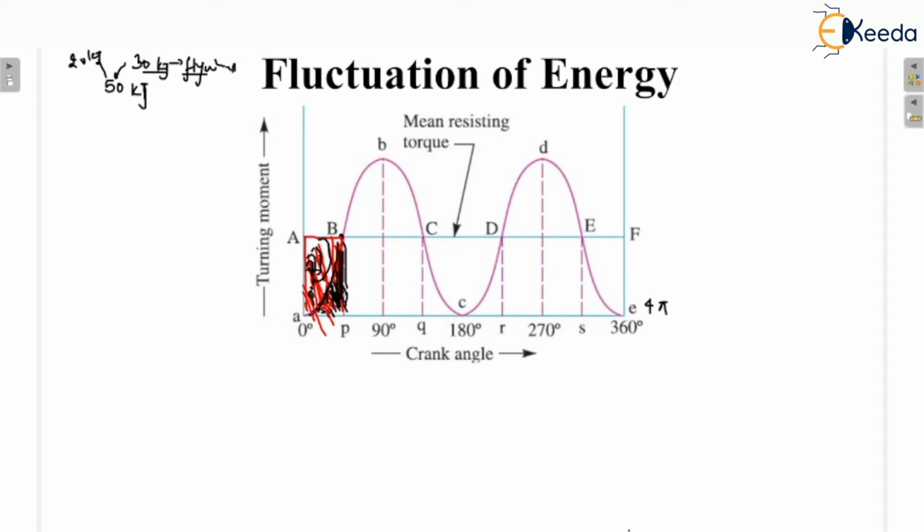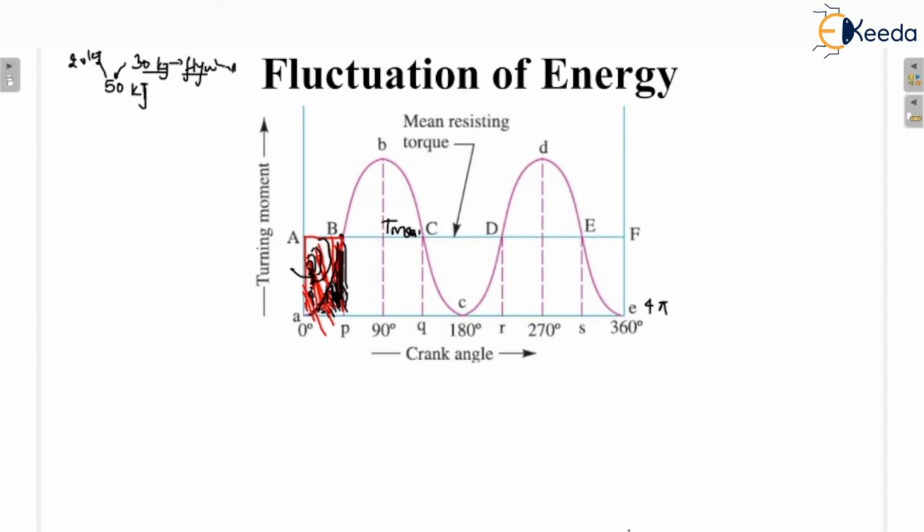As you get the energy from the flywheel here, the energy of the flywheel reduces, because in order to fulfill the energy requirement you take the energy from the flywheel, because this is the area which is less than the energy requirement. So when you take energy from the flywheel, the speed gets reduced. So that's why this is the T mean.